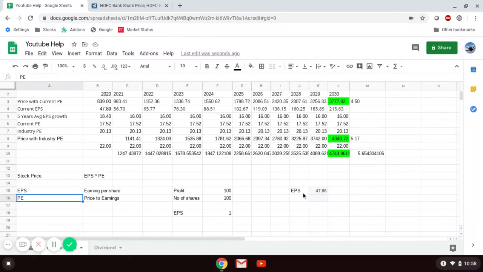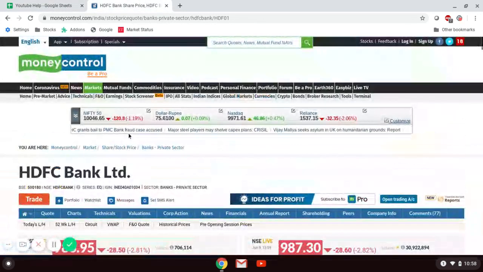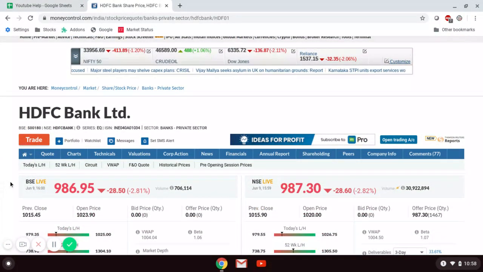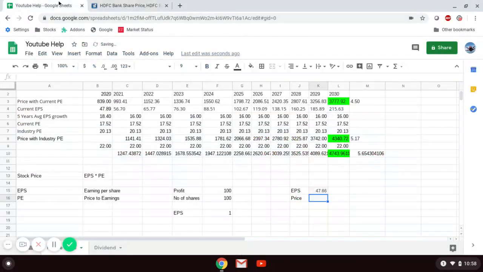Now I think you understand what EPS is. What is PE now? Price to earnings. Whatever money the company is making, we compare that against the price at which the stock is trading. How can you find the stock price? You can find it on Moneycontrol. Just search the stock name, or just Google it, and you will get the price. The current price is 986.95.